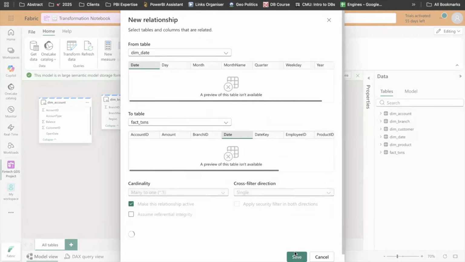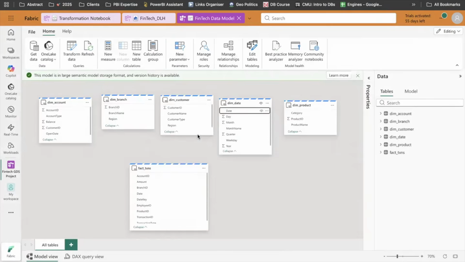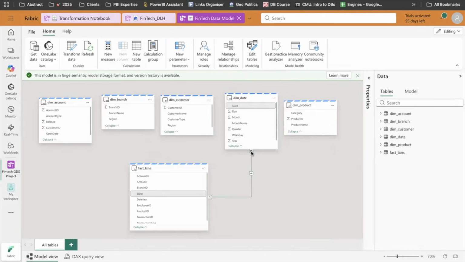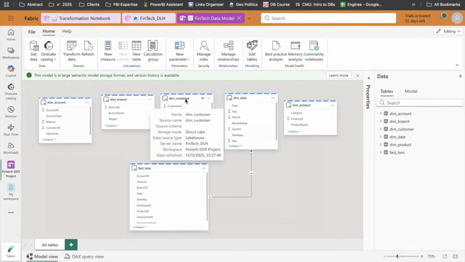I will simply click on create my connection, and this will create a noodle, and this will connect both the tables together, right? It shows me that it's a one-to-many relationship, which means one date in the dim table has multiple dates in the transaction table. Whenever we connect two tables, there will be a relationship. It could be one-to-one, many-to-many, or one-to-many also, or many-to-one also, right?